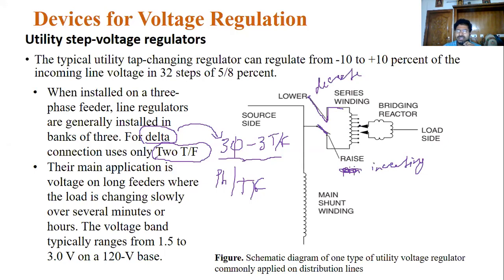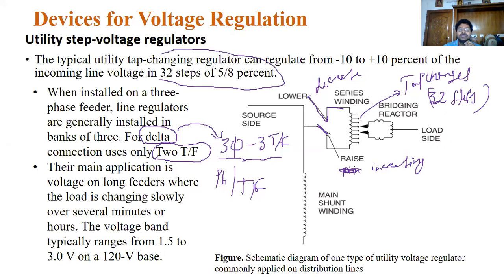Simply, these are the tap changes. How many tap changes are there in this transformer? You have 32 steps, 32-step taps in series. So you can increase the voltage levels by moving this way, and we can decrease the voltage levels by moving this side. That's it. Very easy one.